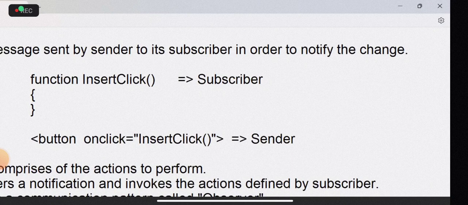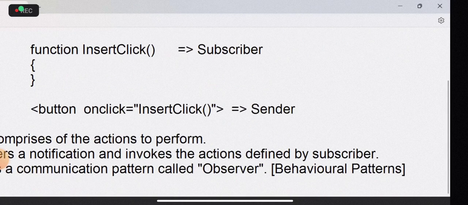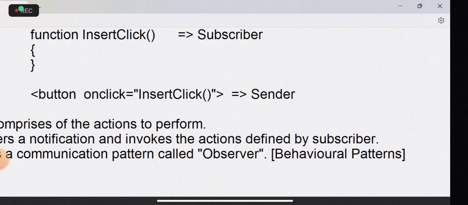Creational, structural, and behavioral patterns will be there. So this comes under a communication pattern, which we call observer. Actually, it comes under the category of behavioral patterns. So an event follows a communication pattern called observer. It's a behavioral pattern.